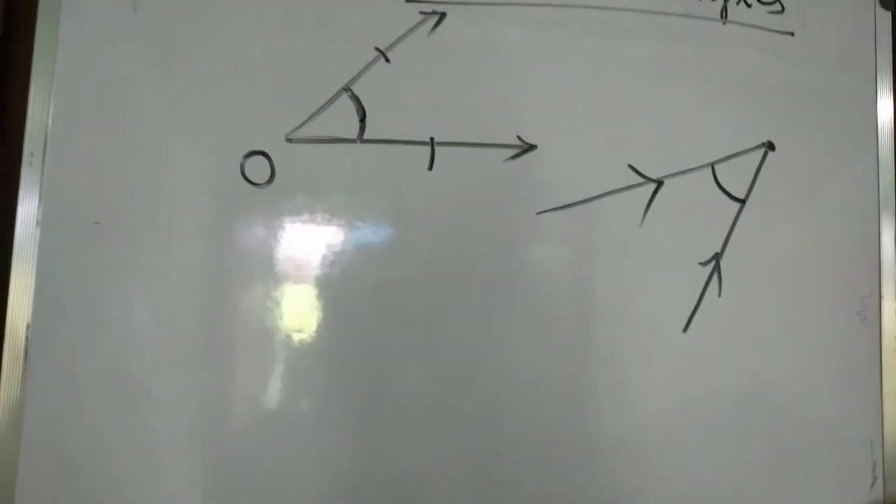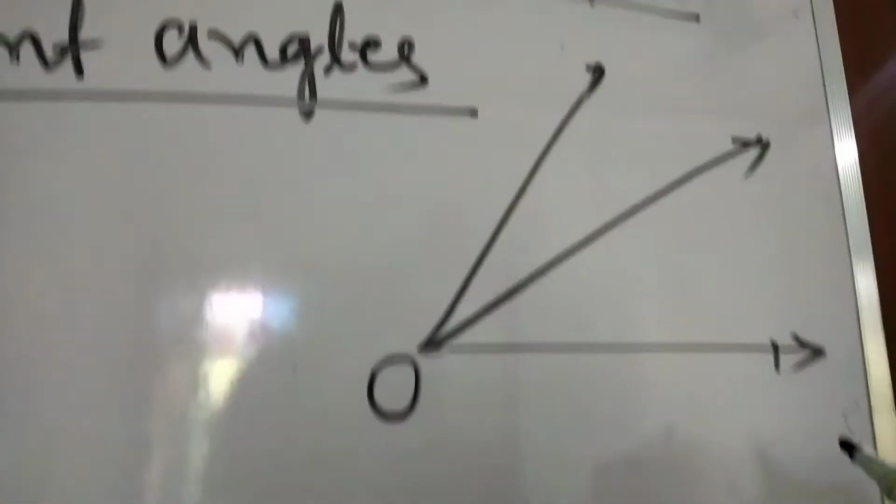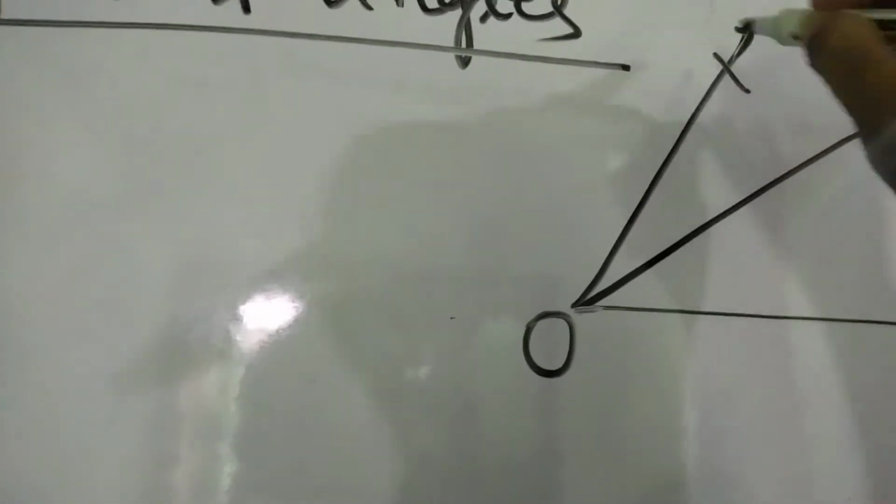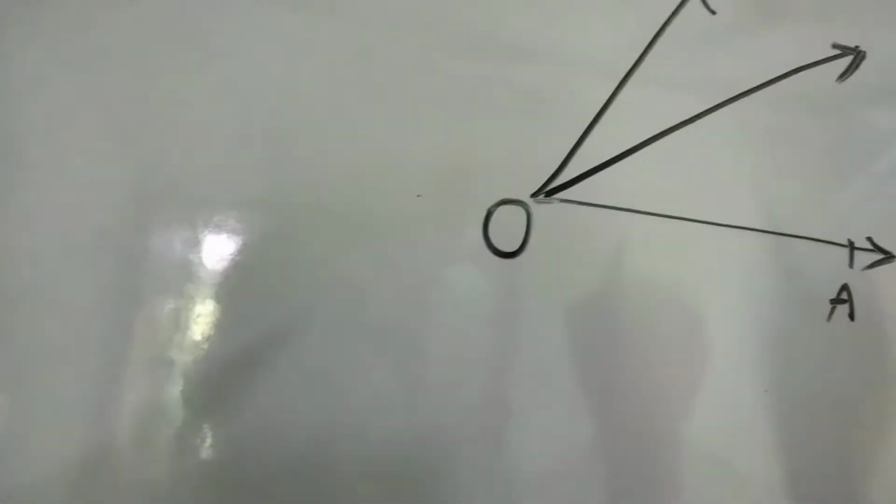Now I will talk about adjacent angles. This is one angle, first it was angle OA and OB, but if we draw one common ray from this origin between these two angles, then we get adjacent angles.